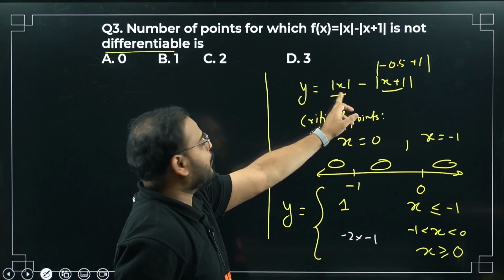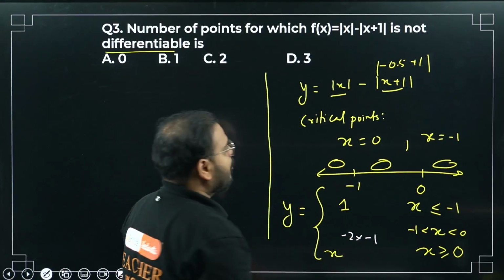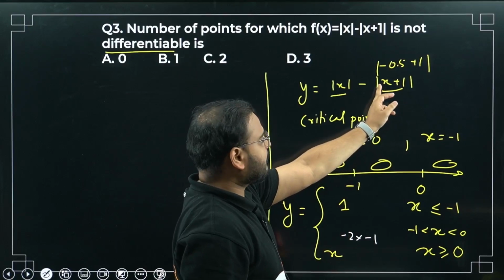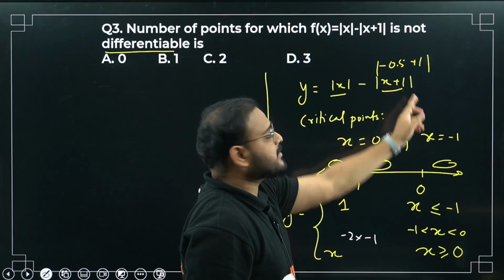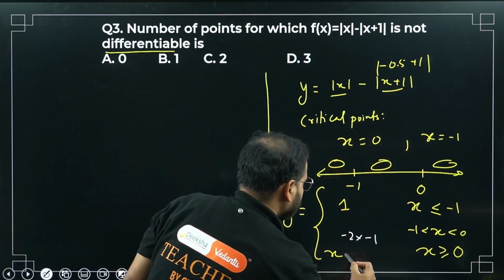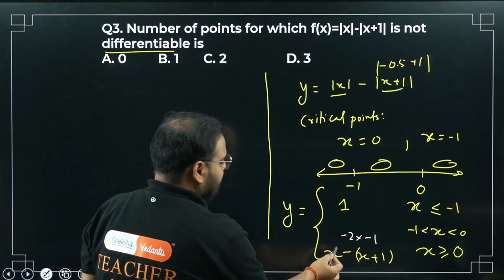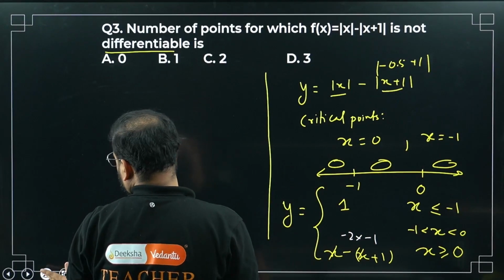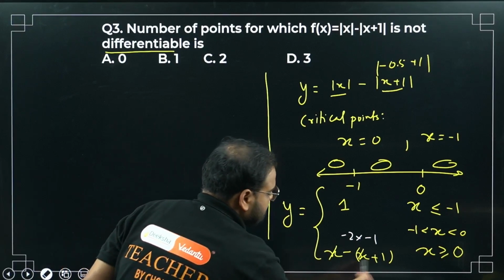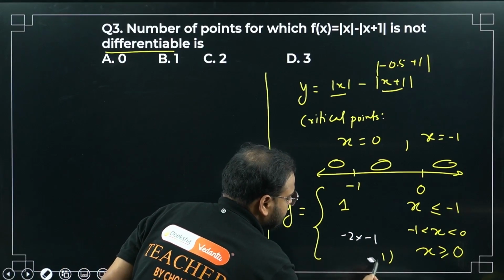Sir, I can take 1, no. Positive, sir. So simply x, sir. What about this, bacha? Again, positive, sir. If you take after 0, 0.5 or 1 you can take. 1 plus 1 is 2, sir. Positive, sir. So minus of x plus 1, sir. Please check, sir. X and x will get cancelled, sir. I'll have only minus 1 left. So I can erase all of this and write it as simply minus 1, sir.